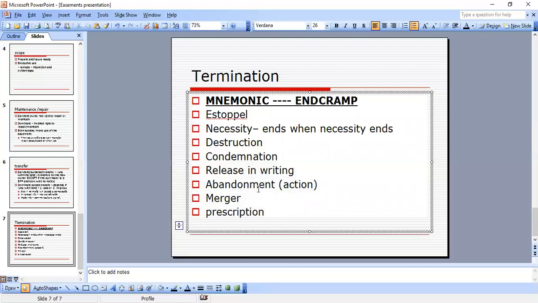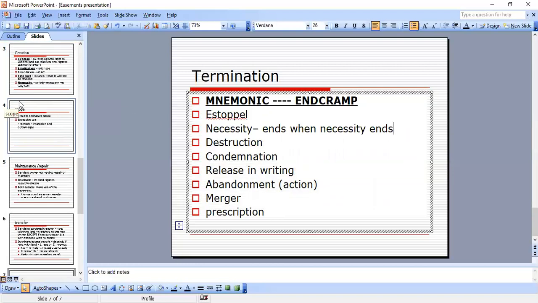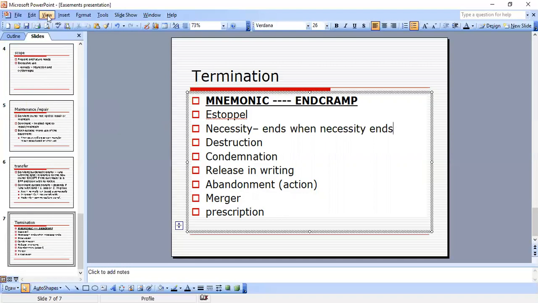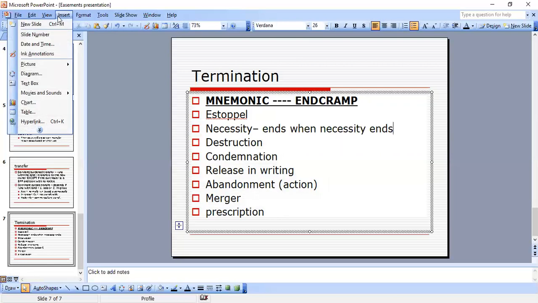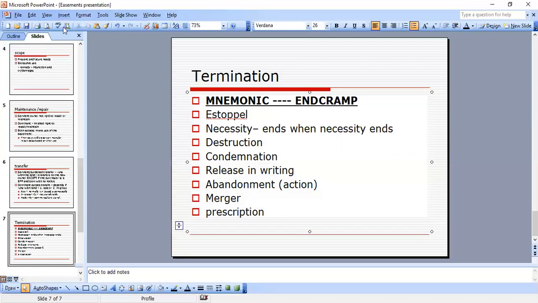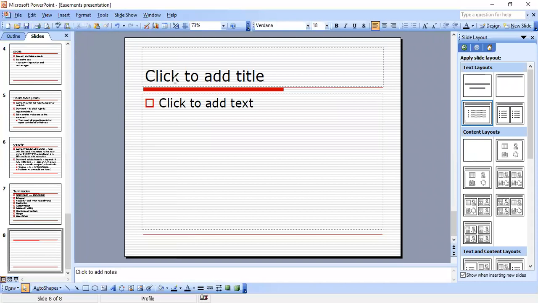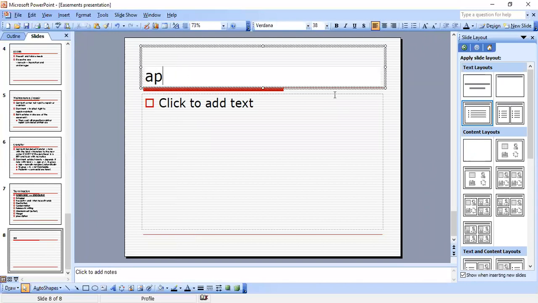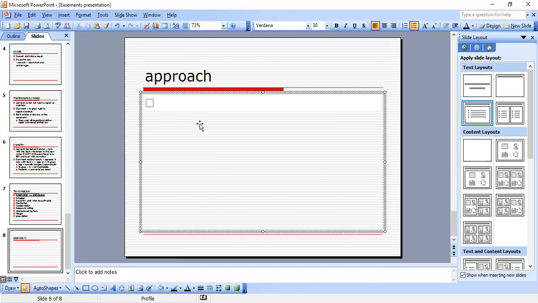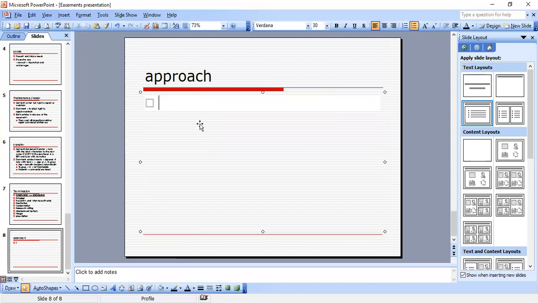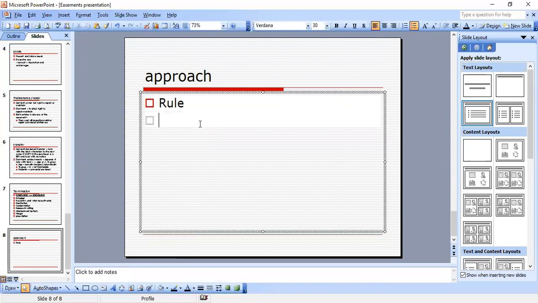So the approach here is, first of all, we write our rule. Let me do an approach for you guys real quick. This is the essay approach for it, okay? I'm back to my typing, hopefully I don't mess it up this time. Approach: rule first, of course.